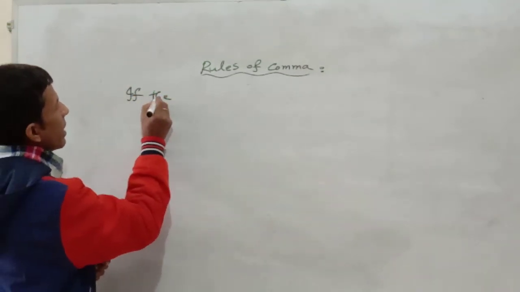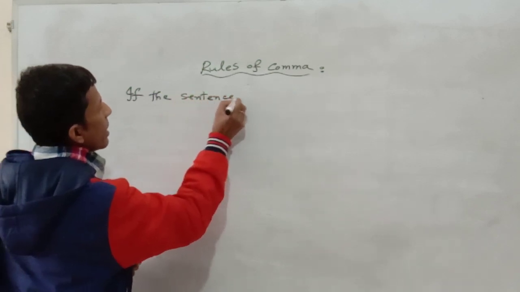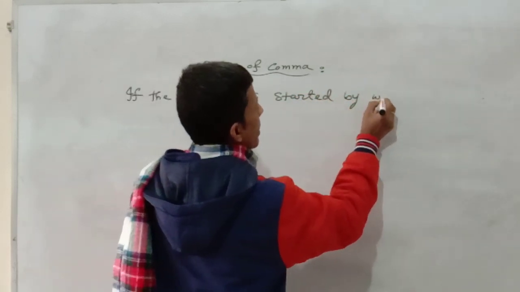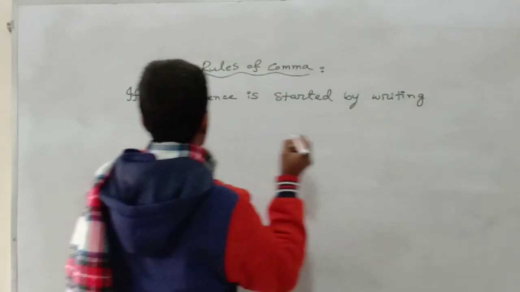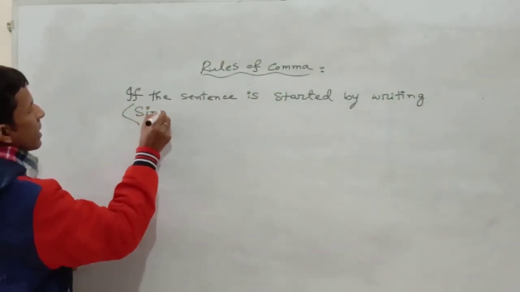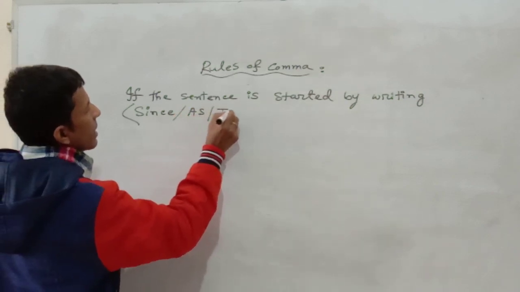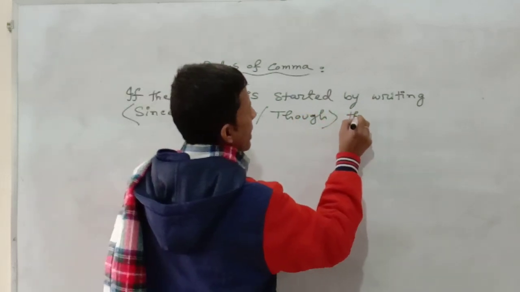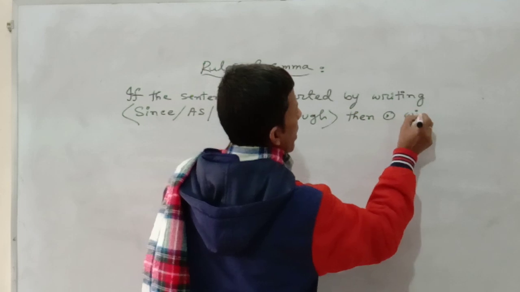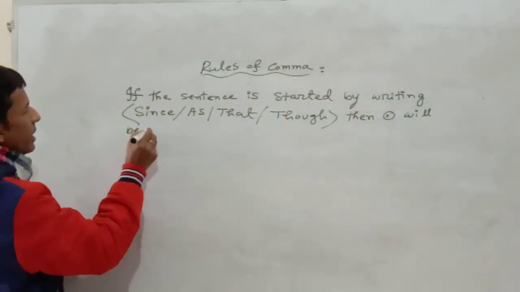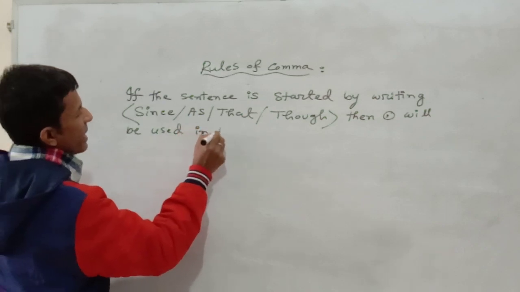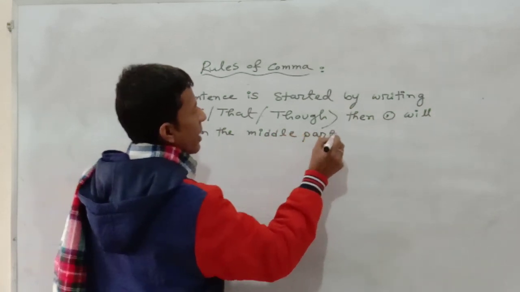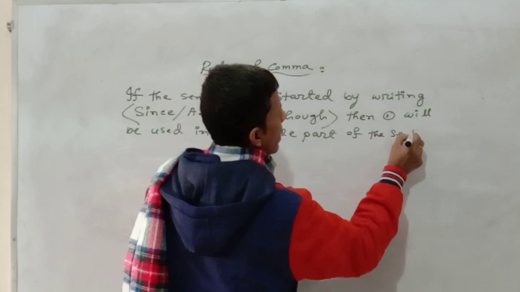If the sentence is started by writing since, as, that, though, then a comma will be used in the middle part of the sentence.